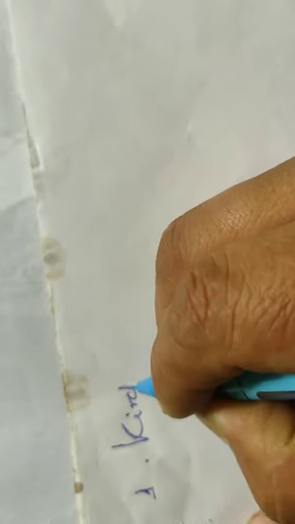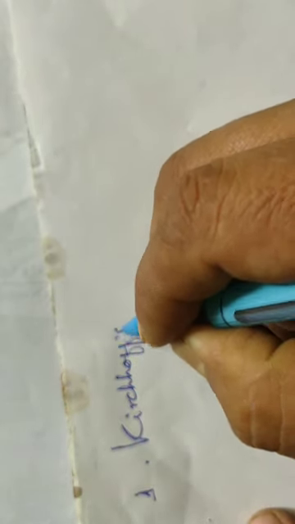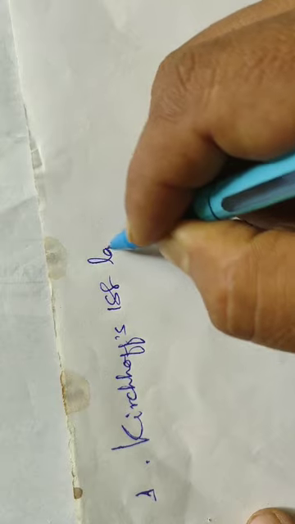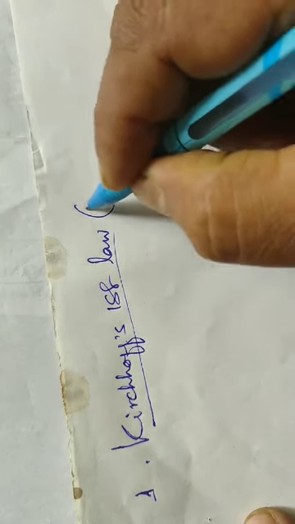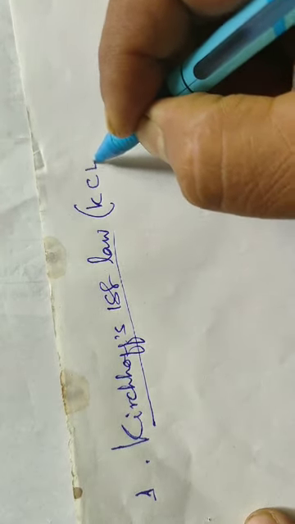Let me come to the first law, Kirchhoff's first law, also known as Kirchhoff's current law, KCL.